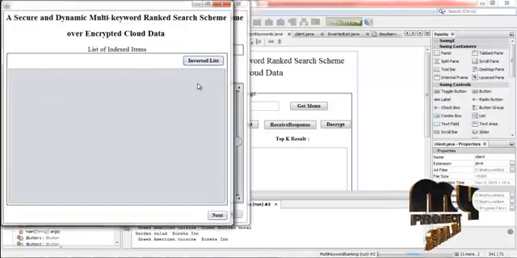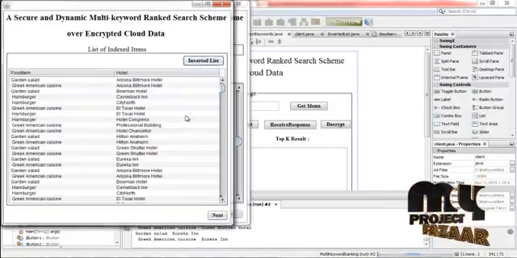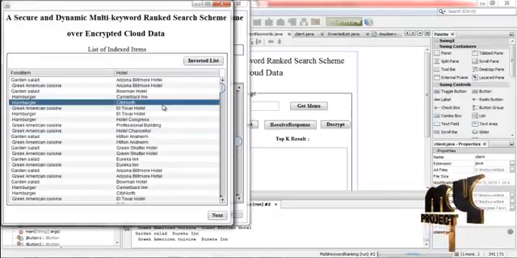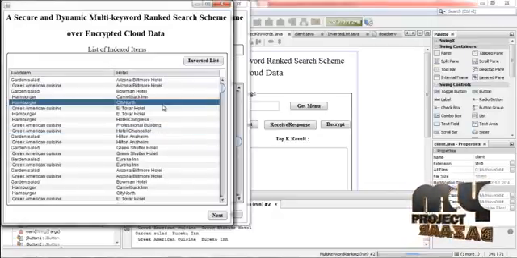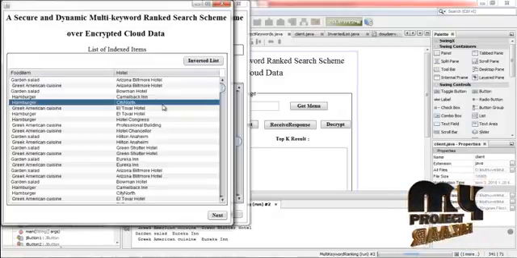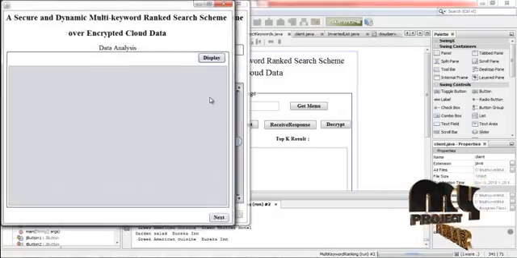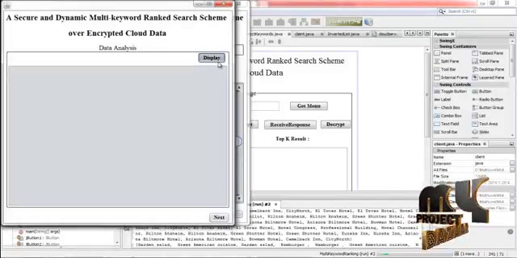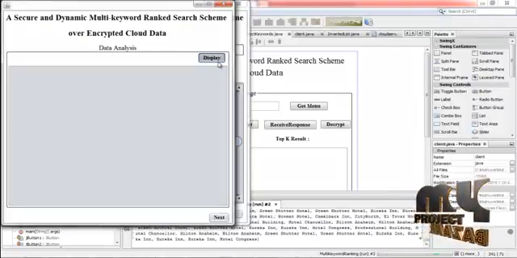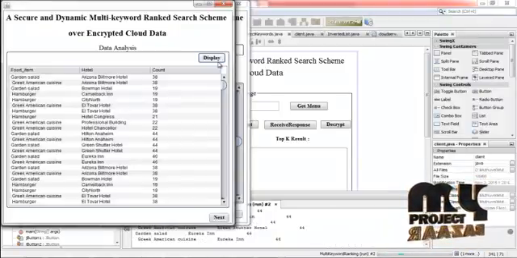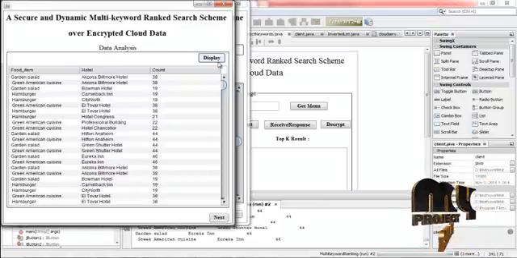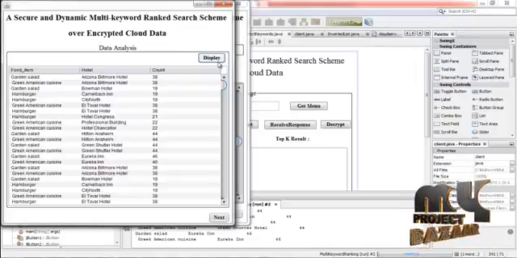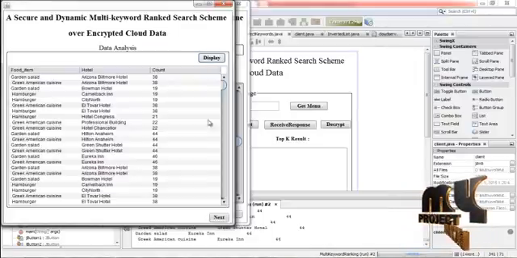And then click next. Press inverted list. The inverted list contains the request that is sent by the client, that is, the hotels containing the request of the user are displayed here. Then click next and press display. Here the food item, hotel, and then the count of that are displayed. For each hotel, for each food item, the count is calculated. And then click next.